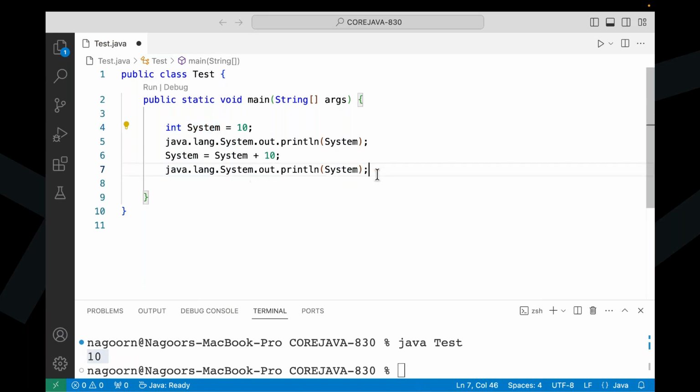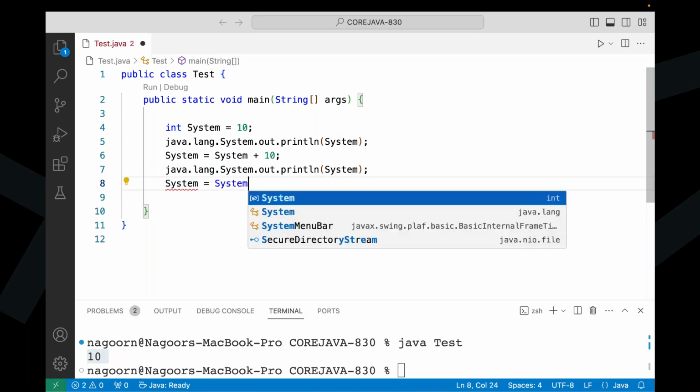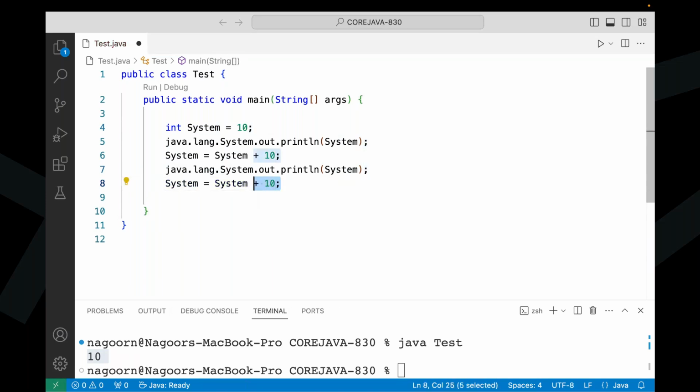It's okay, no problem. Now tell me again, here I'm going to use system is equal to system plus 10. In this line I've used system twice, but both times I've used system as what? An integer variable only. Here we are not going to get any compilation error.